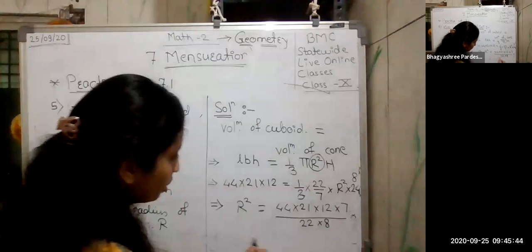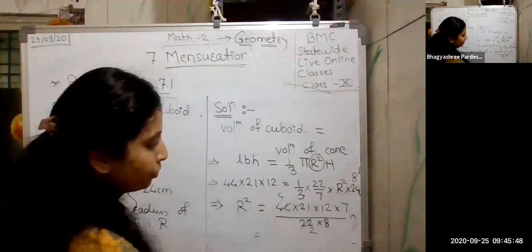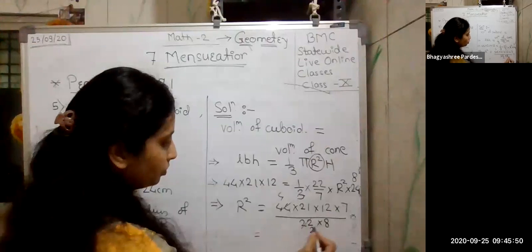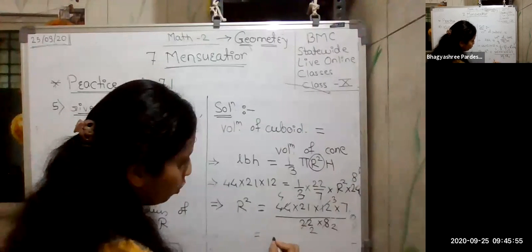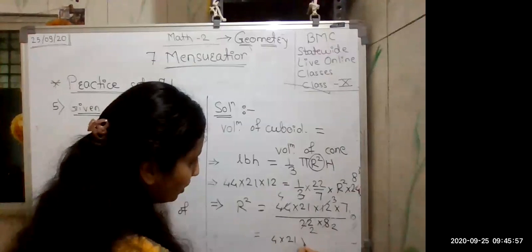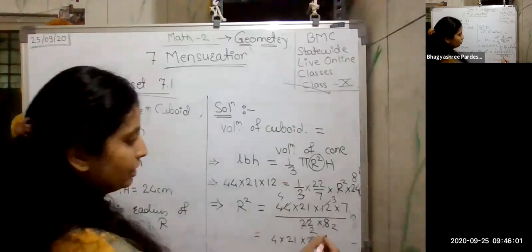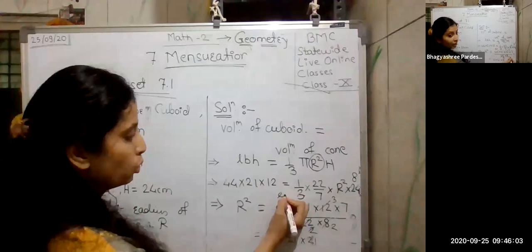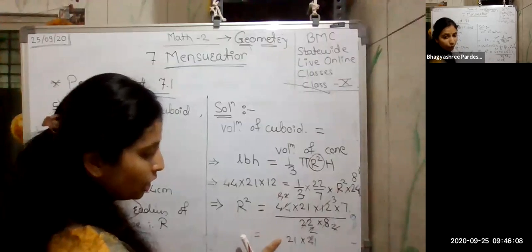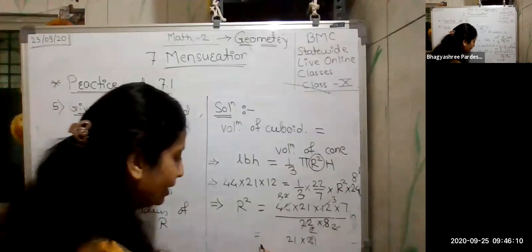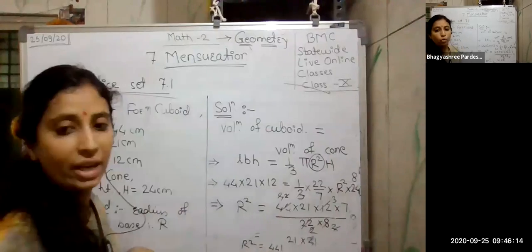Please mute yourself. This is 11 2s are 22, it is 11 4s are 44. Then again this is 4 2s are 8, 4 3s are 12. So these are 4 into 21 into 3, and 7 is again 21. And this 2 1s are 2, 2 2s are 4. This 2 1s are 2, 2 1s are 2. So what do I get here? 21 into 21, that is 441. So r square is 441.